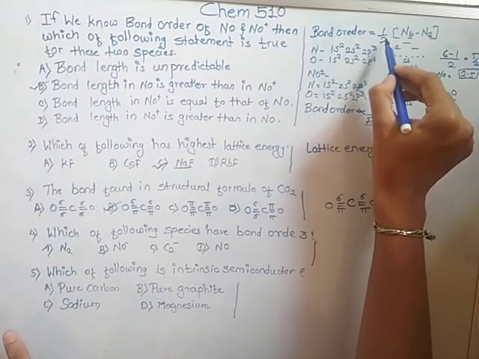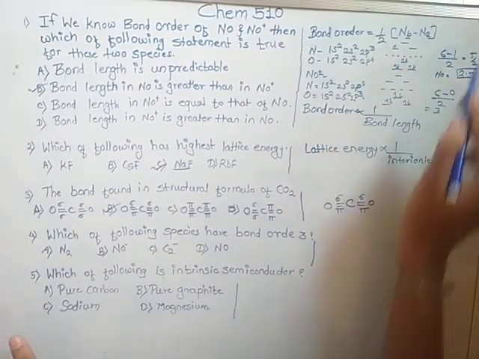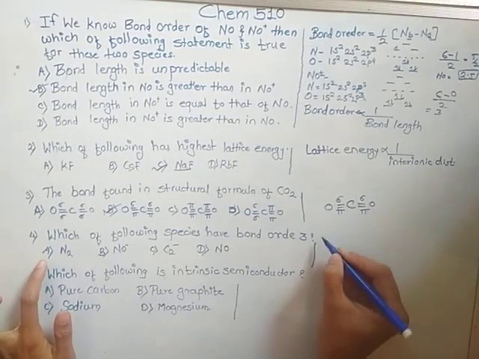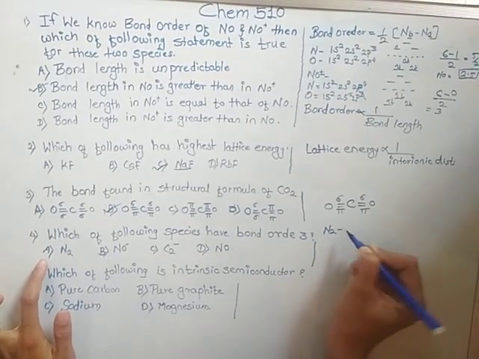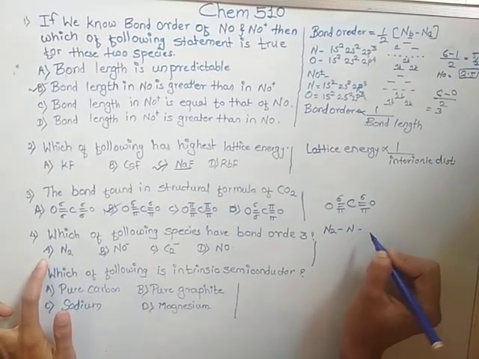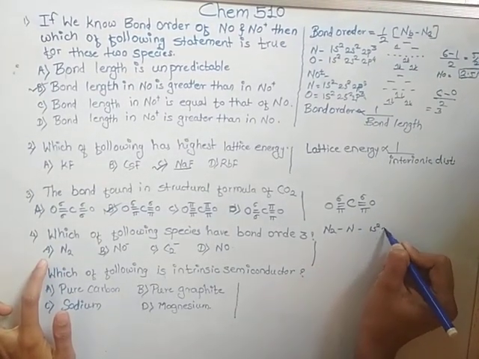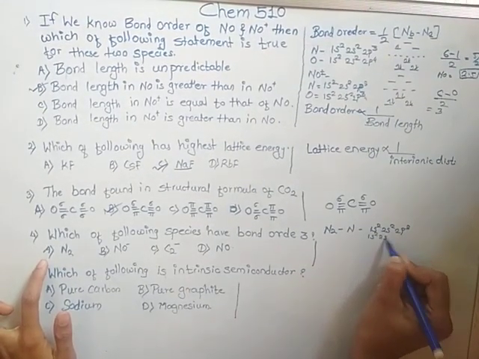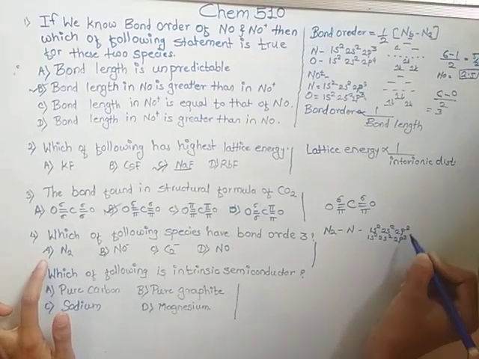Bond order is equal to 1/2 Nb minus Na. Now, first N2. Nitrogen has atomic number 7, 1s2, 2s2, 2p3, and 1s2, 2s2, 2p3.